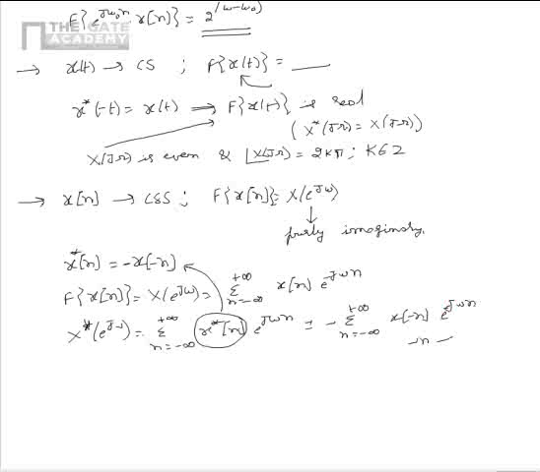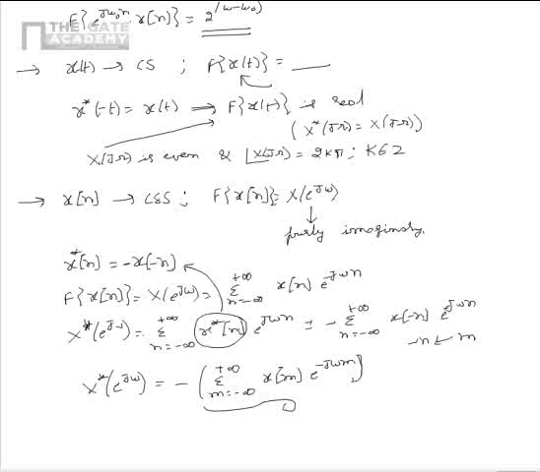Upon replacing -n by m, we get that X*(e^(jω)) is equal to minus the sum over m from minus infinity to plus infinity of x[m] multiplied by e^(-jωm).